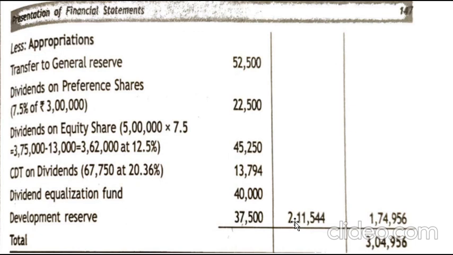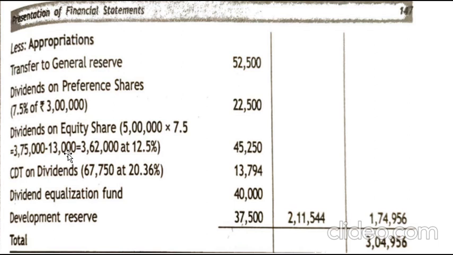So what is the exact calculation? Dividends on equity shares: 5 lakh, called up value is 7.5, which will give you 3,75,000. You will minus your calls in arrears. Calls in arrears arises when a person who buys the shares is liable to pay the full amount of these shares. When he is not paying the full amount, they call up thrice.